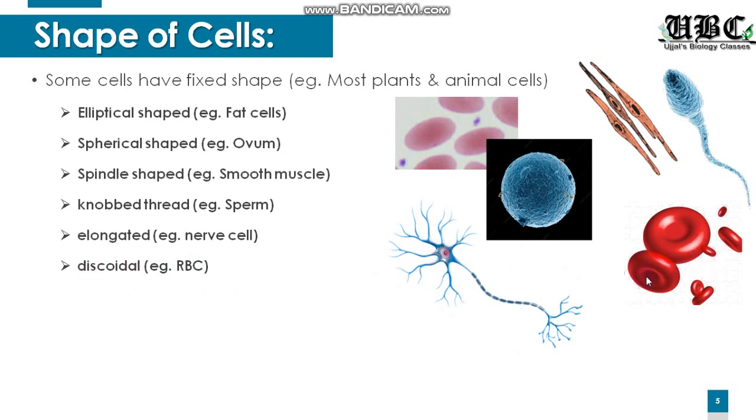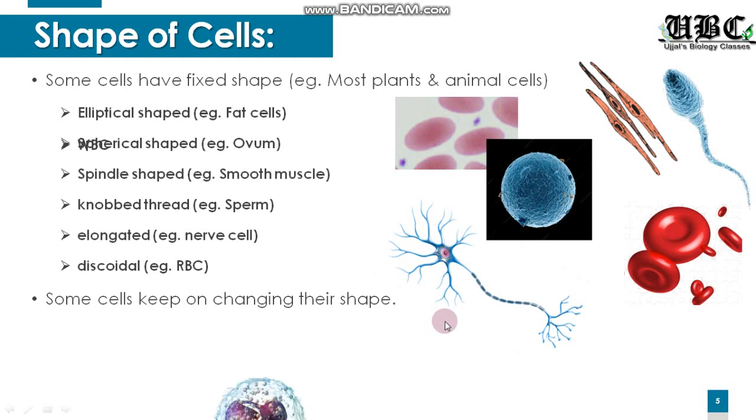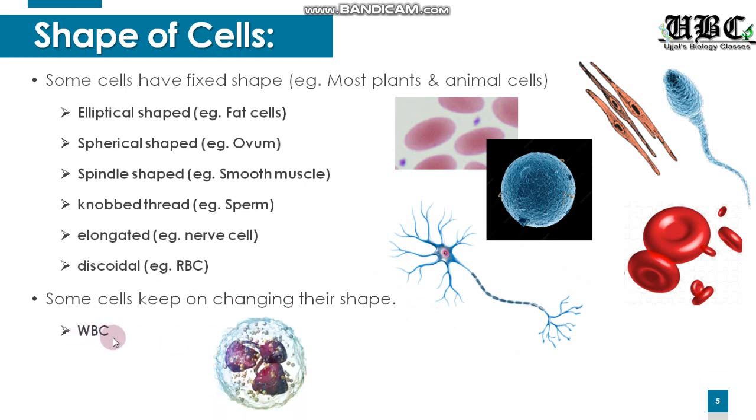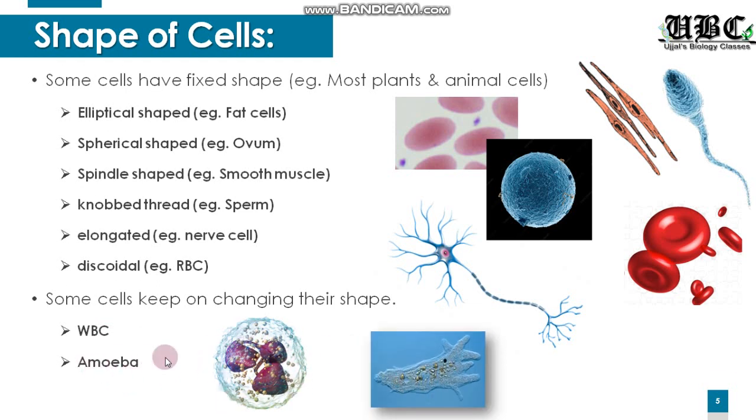Discoidal refers to a disc, a flat disc-like structure. The shape of the RBC is biconcave in nature. You have heard about concave lenses, which have a cave-like portion. So here also the cells have a depression in the middle and bulge out at the edges. Now, as I've said, some cells keep on changing their shape, like the white blood cells and the amoeba.